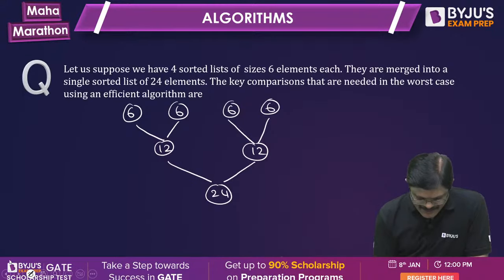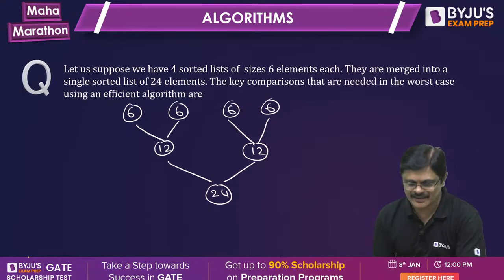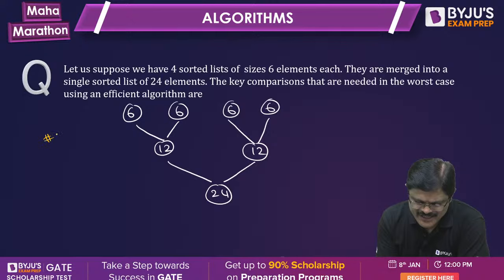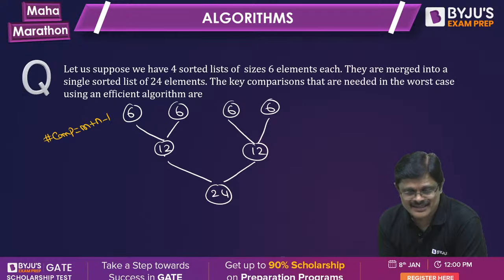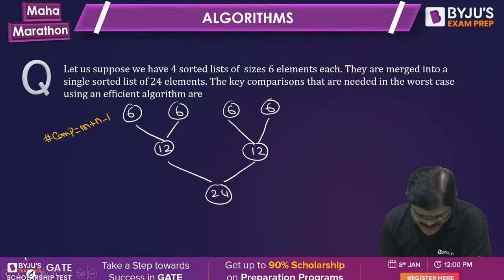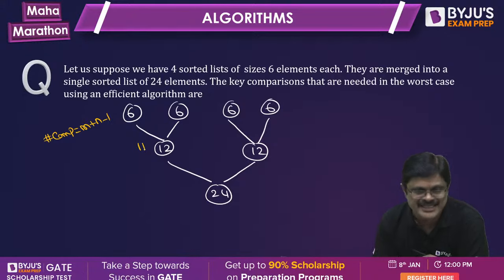But the number of comparisons is given by the formula m plus n minus 1. Here, for getting these 12 elements, even I was thinking differently. The number of comparisons required for this is 6 plus 6, 12 minus 1. So the number of comparisons required to get these 12 elements is 11.